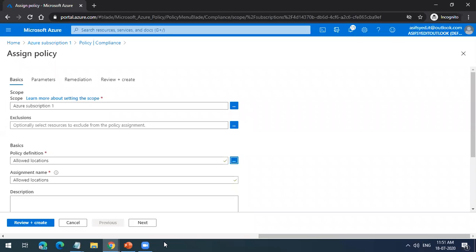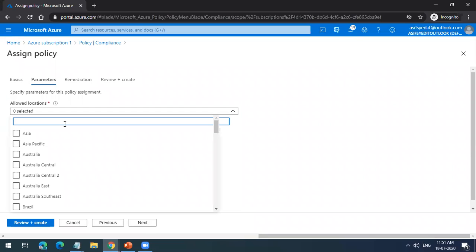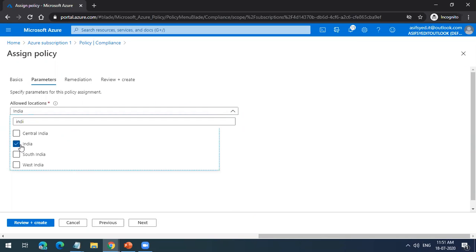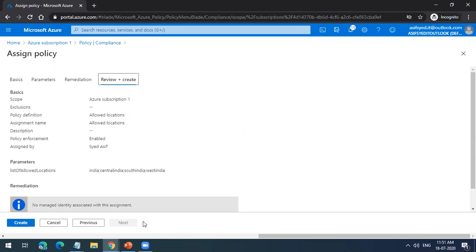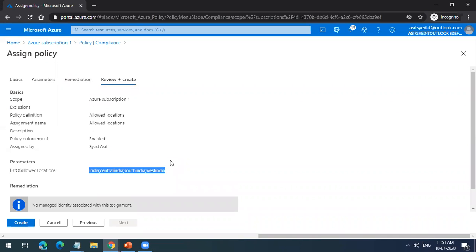And you can take that. I'll select West India regions, whatever are the India regions. There are 3 regions in India. I can select the geography or I can select these 3 and click next. Okay, so you see these are the list of allowed locations. Whenever they say India, only that is allowed, otherwise it is not allowed. I will not create the policy, but I just want you guys to understand.